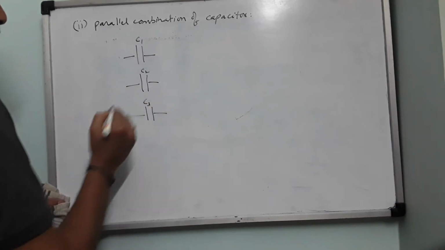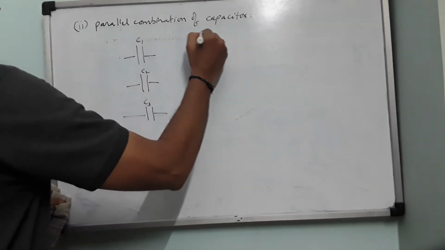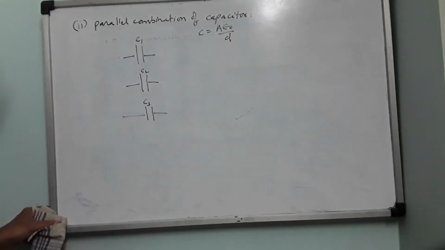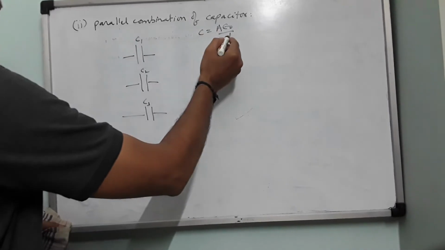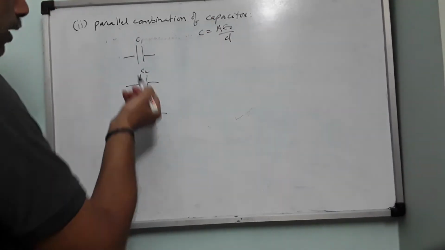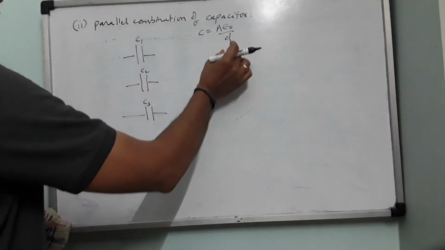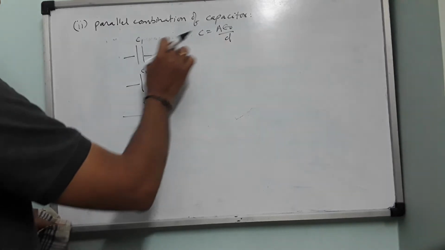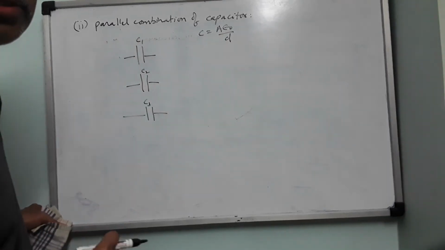They have different capacitance because capacitance basically depends on these things: area of the plates, separation between the plates, and the medium between the plates. Let us imagine that all of them have the same separation, but they have different plate areas. Because of this, they have different capacitances.